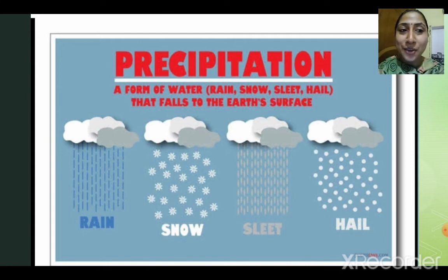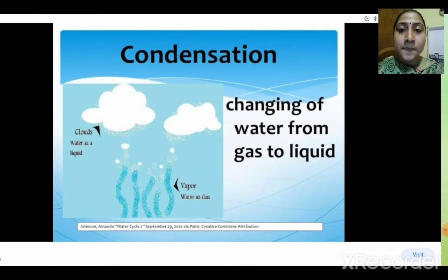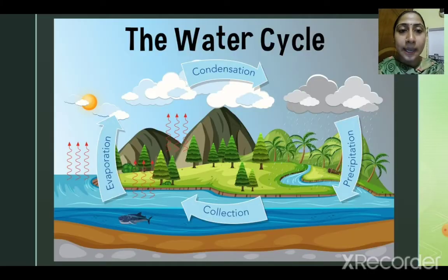So let's have a quick revision. I'll show you the diagram once again of the water cycle. Now I hope all have understood the water cycle. It starts with evaporation. Number one, what happens in evaporation? The water that is filled in the lake, sea, pond, river, ocean, the water bodies, gets heated by the sun rays. It turns into water vapor and it rises up.